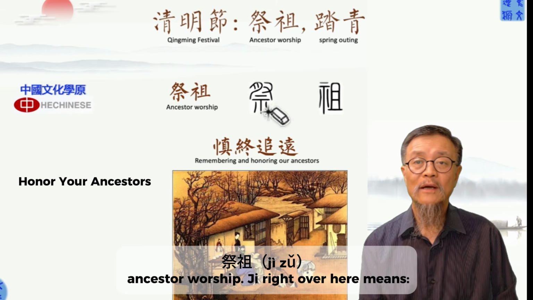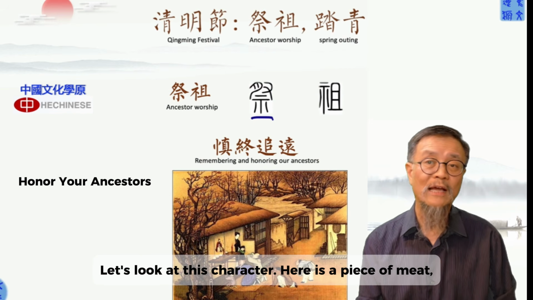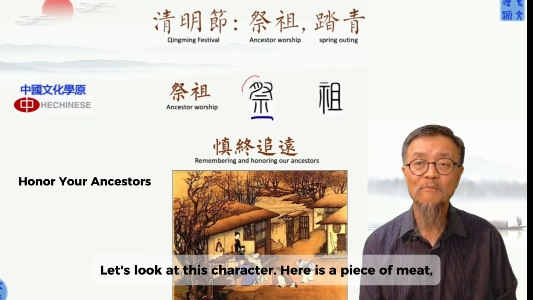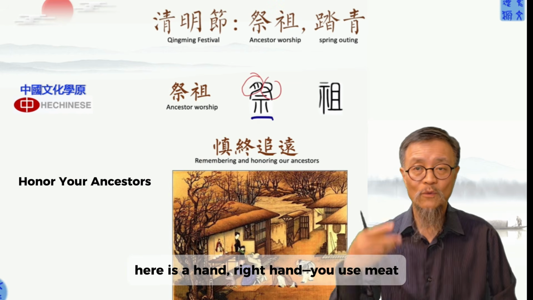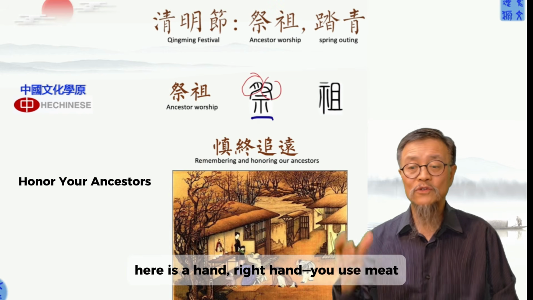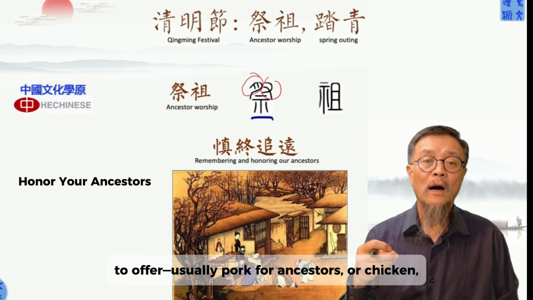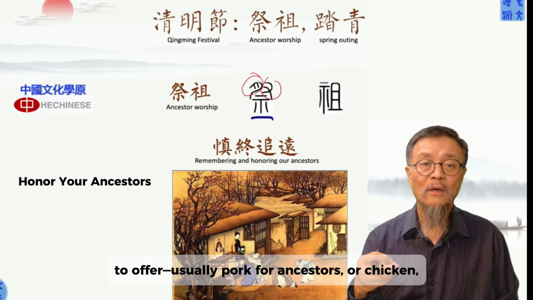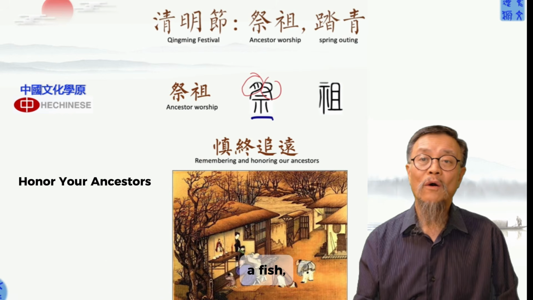Ji, right over here, means worshiping. How can we find out the meaning of worshiping? Let's look at this character. Here is a piece of meat. Here is the hand, the right hand. You use meat. It should be pork for the ancestors, or chicken. Okay, a fish.